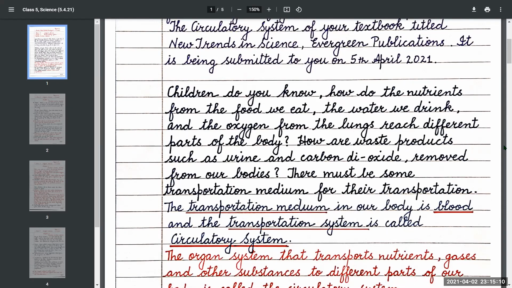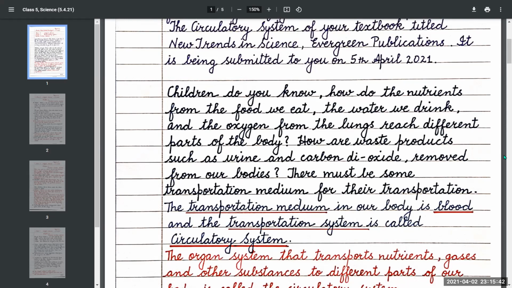Children, do you know how the nutrients from the food that we eat, the water we drink, and the oxygen from the lungs reach different parts of the body? How are waste products such as urine and carbon dioxide removed from our bodies?